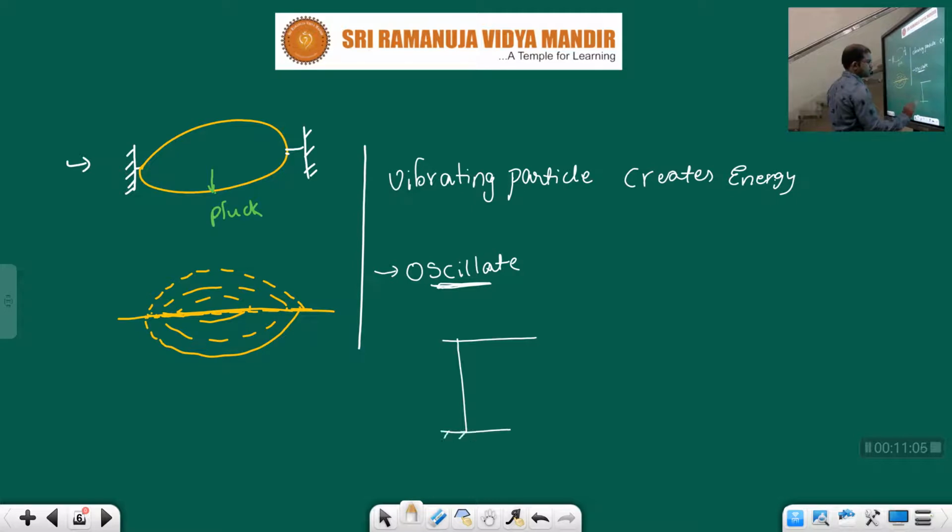Let us take a stand and attach a thread, and attach one metal ball, children. Here is the metal ball, and this is a rope. As soon as we apply force, it will move some distance like this. After moving like this, just leave it. It will oscillate like this. First it will come to this side, that is called the extreme position. Again it will come to the original position, that is called the mean. Again it will go to and fro.